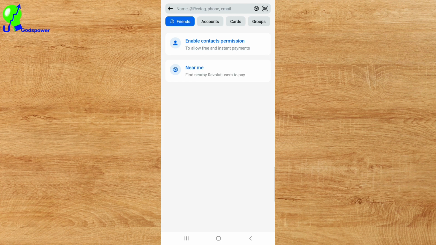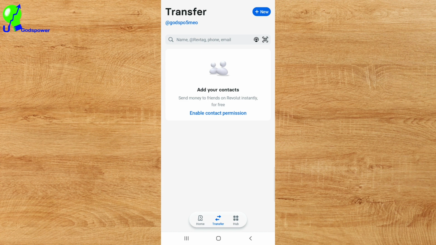Let us say Revolut friends. If I click on all your friends on Revolut, you find them here. Account, all the bank recipients you have added, you find them here. If you want to send money to them, you can just click on them and send money, bam, the money will arrive in their bank account. And that is how it keeps on going. On card here, you find all the cards that you have added. On groups, you find all the groups that you have added. Let me say you have a company, you set up a group of people you are sending money to. You can do that on Revolut, and every single month the money will be wired into their bank account.